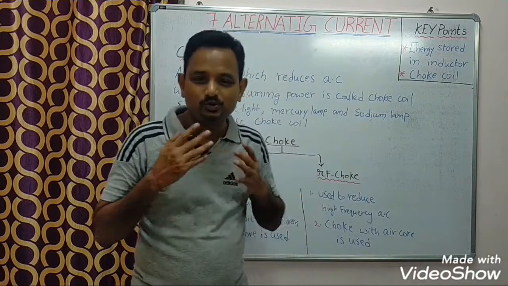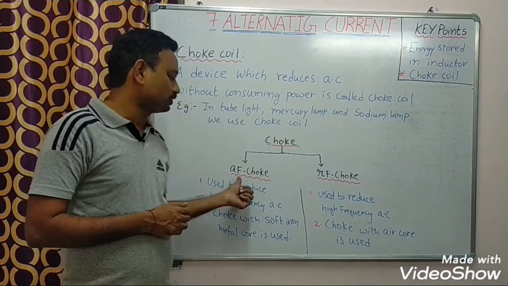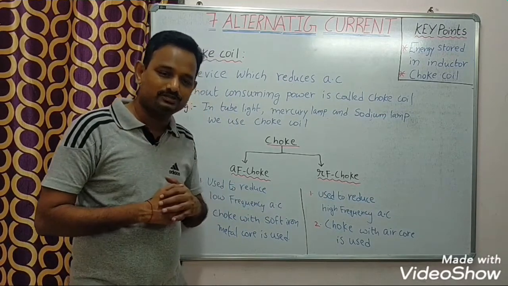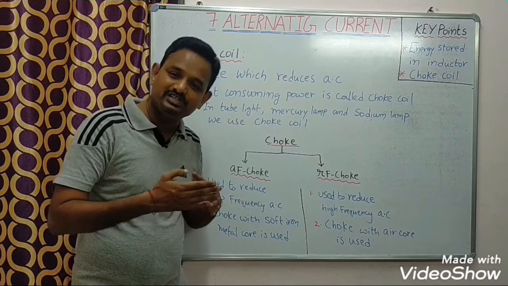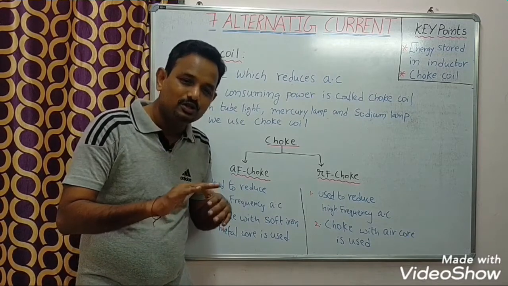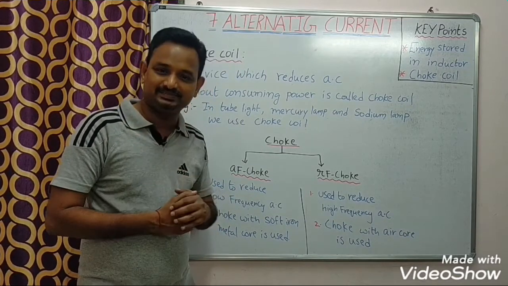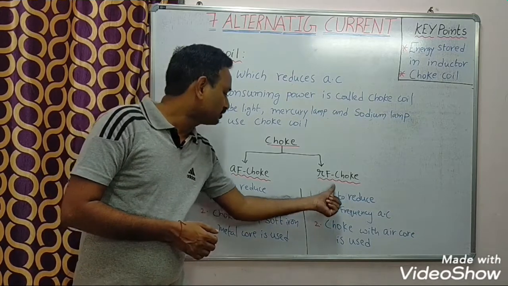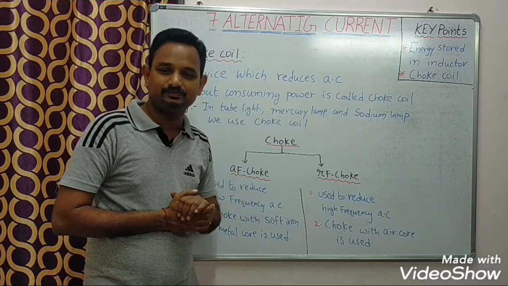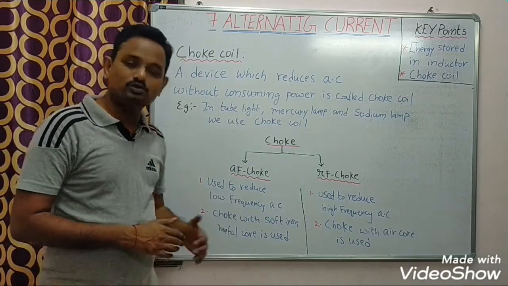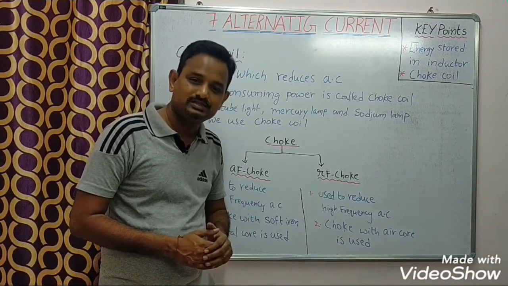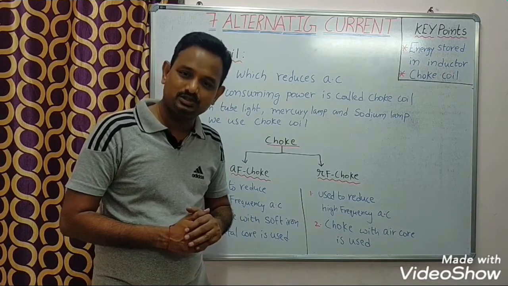Generally, we have two types of choke coils. One is AF choke, another one is RF choke. AF choke means audio frequency choke. RF choke means radio frequency choke. AF choke is used to reduce low frequency of alternating current, and RF choke is used to reduce high frequency of alternating current. In AF choke, we use a soft iron core, whereas in RF choke, we use an air core. So that's about choke coil.